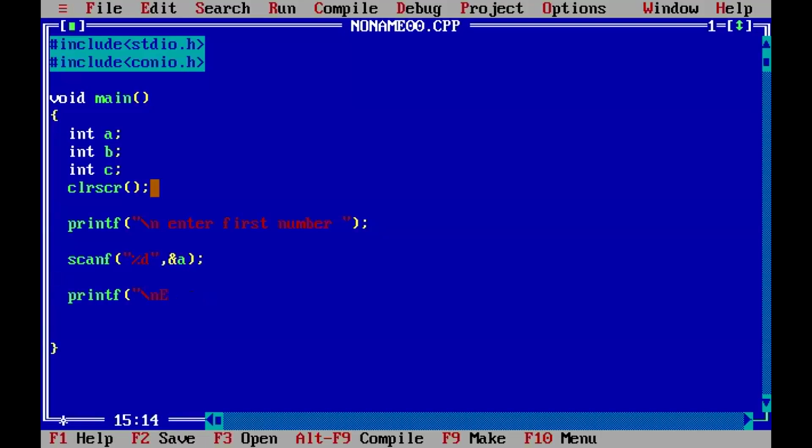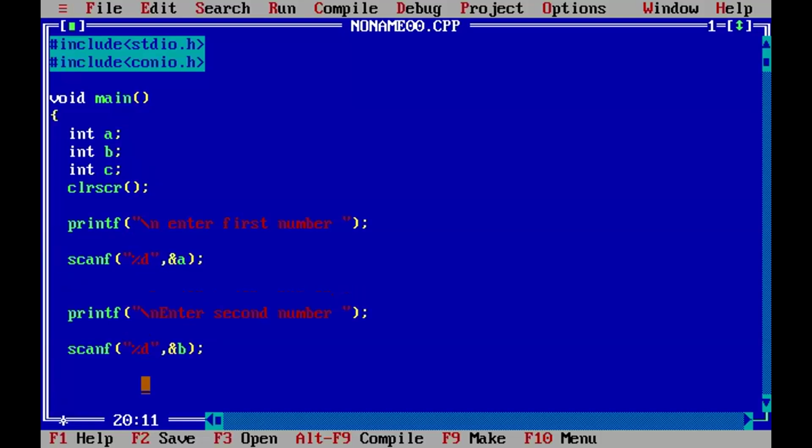Enter second number. Scanf, percent d, ampersand of b. So the first number and second number, a, b, c declared here.